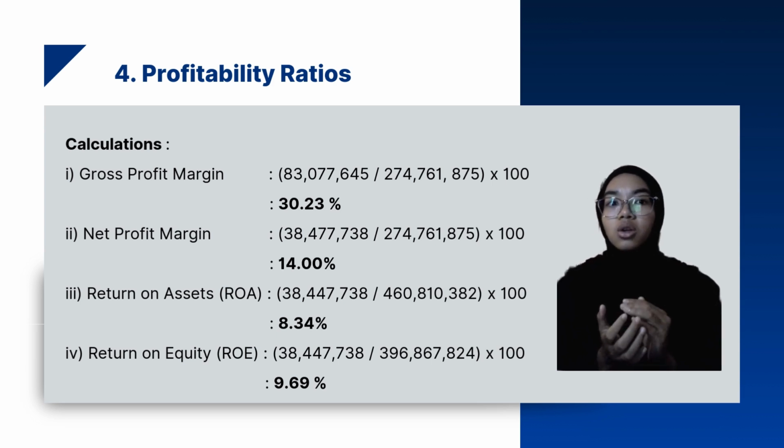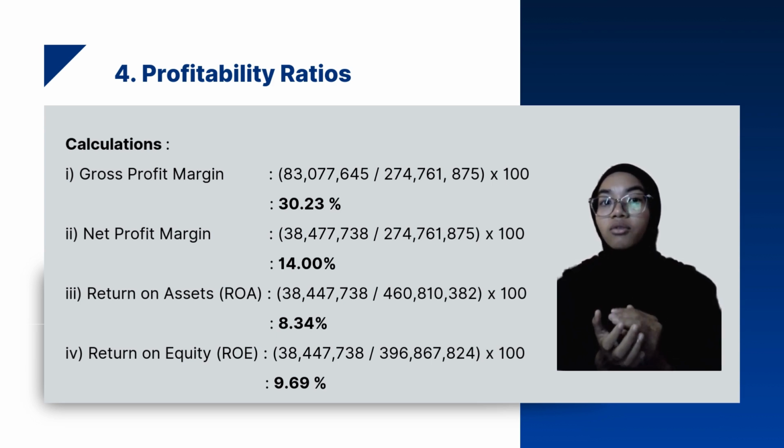For the net profit margin, we got 38,477,738 divided by 274,761,875 times 100, and we get 14%.